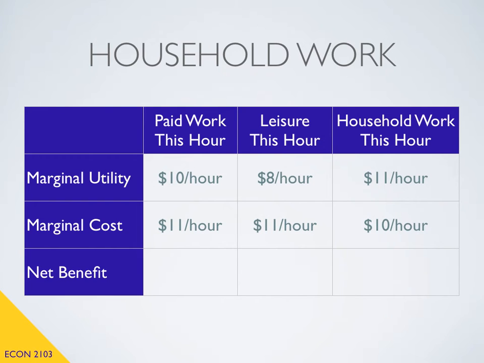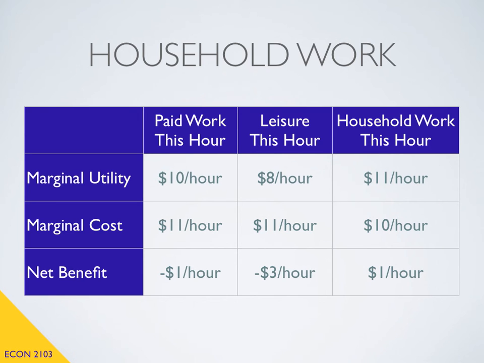Notice in each case that the marginal cost of an action is the value of the best opportunity foregone or given up. In other words, this is what economists call the opportunity cost. Now, when we compute the net benefits, we find that paid work generates a net benefit of negative $1 an hour, leisure generates a net benefit of negative $3 an hour, and household work generates a net benefit of positive $1 an hour. As a side note, I should point out that no matter how many options you have available, if you do your computations correctly, there can at most be only one option that generates a positive net benefit.